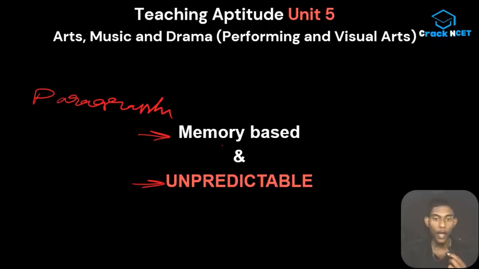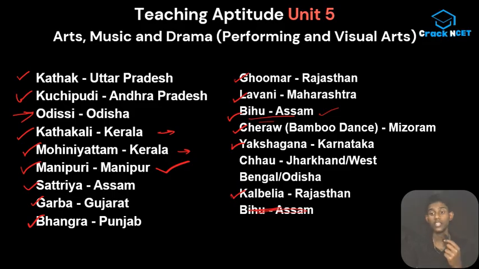So our strong area should be memory based things, and in this you should be knowing these things. This thing we have discussed before, the states and the famous art forms, like famous dance forms and folk dance forms, because it can be asked.